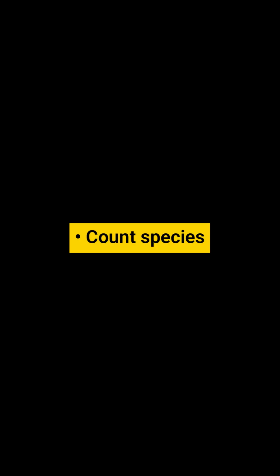Math. Count species by type. Use percentages for endangered species. Make bar or pie graphs. Calculate simple food chains.